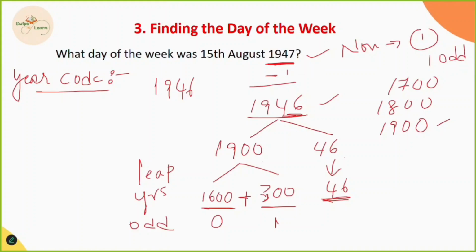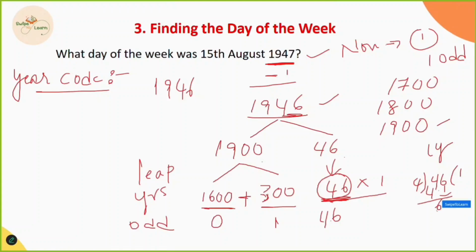46 years are there. For every year we have 1 extra day, which means 1 odd day. So we multiply 46 into 1, which is 46. Then in these 46 years, we have to find out how many leap years are there. To find leap years, what is the trick we use? We divide by 4. When I divide 46 by 4, 4 ones are 4, and 6 comes down. Again 4 ones are 4 and the remainder is 2. We consider the quotient as the number of leap years. So there are 11 leap years in these 46 years. So we add that 11 here.